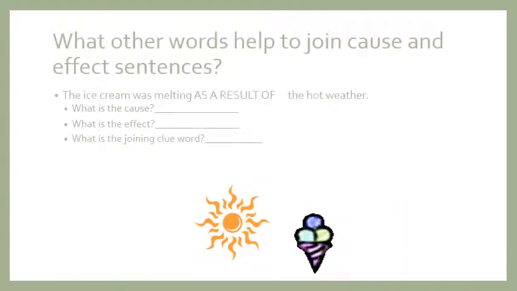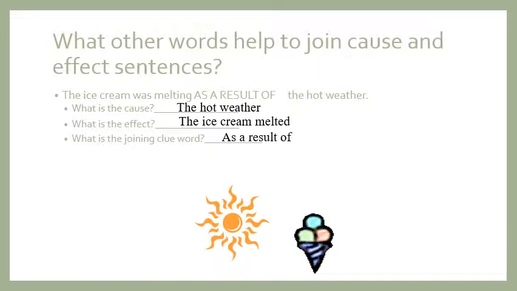Another example. What other words help to join cause and effect sentences? The ice cream was melting as a result of the hot sun. So what's the cause here? The hot weather, not the hot sun, sorry, the hot weather. What's the effect? The ice cream was melting. And what is the joining clue word here? As a result of. Notice that here they wrote the cause at the end of the sentence. It's okay, but it happens first.